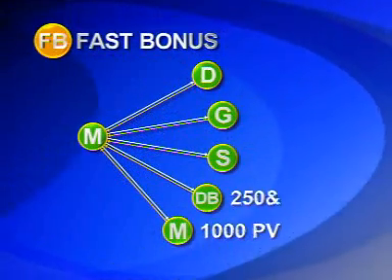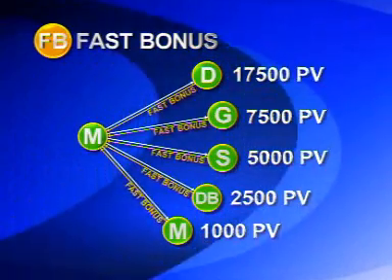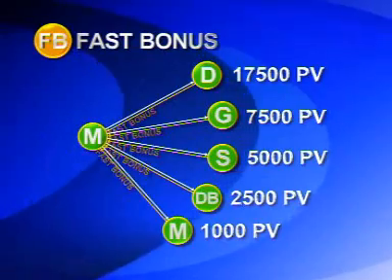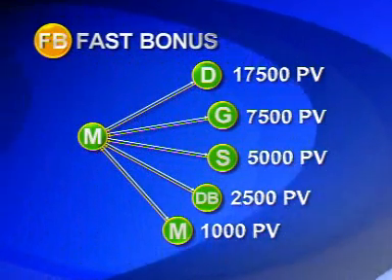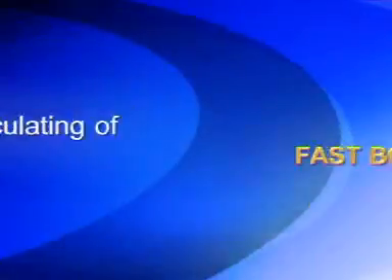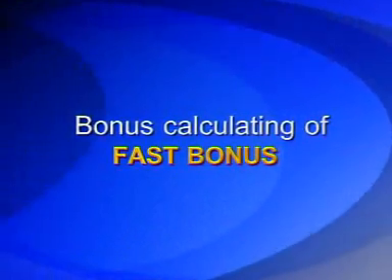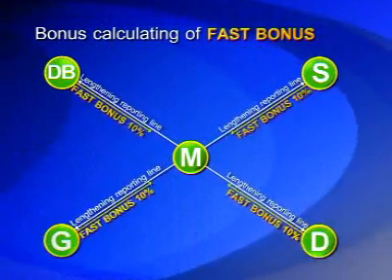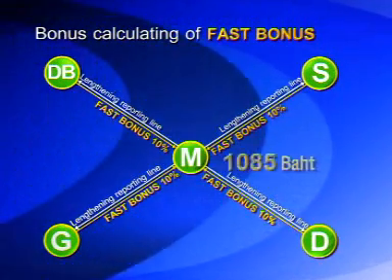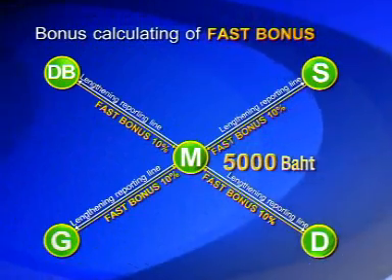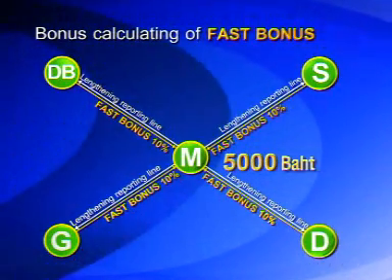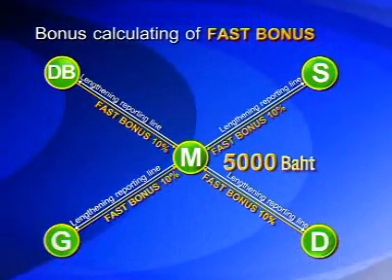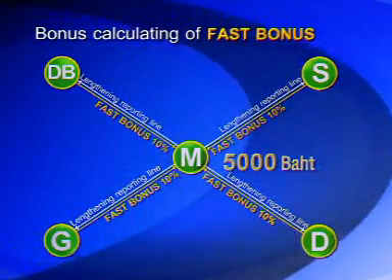You take all your PV score of the new members and calculate the return you will obtain, with no limitation of PV score, calculated as a percentage of the rate specified by the company. How to calculate fast bonus: M position, introduction rate is 10% from the PV score of the new members, with a maximum accumulated income of 5,000 baht. But if you would like to obtain higher return, you can purchase additional products in order to step forward to DB position and obtain higher returns.